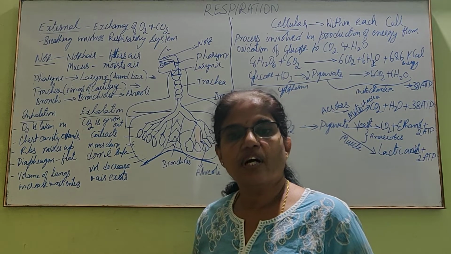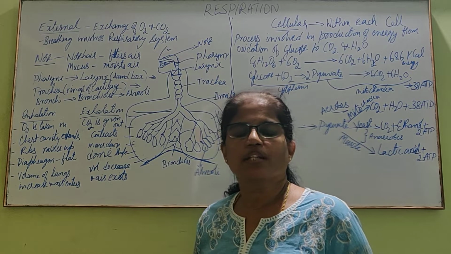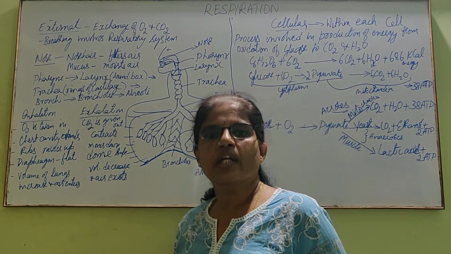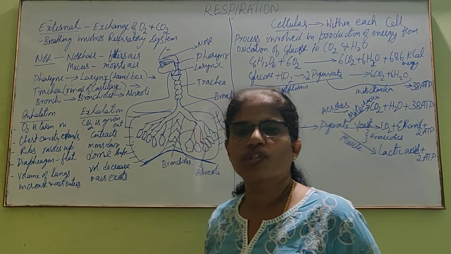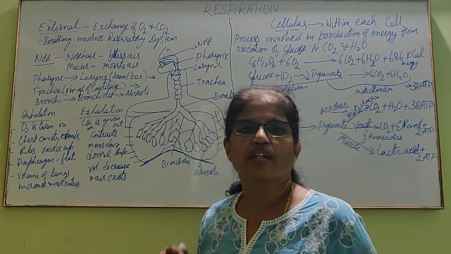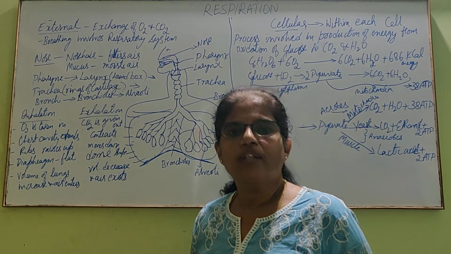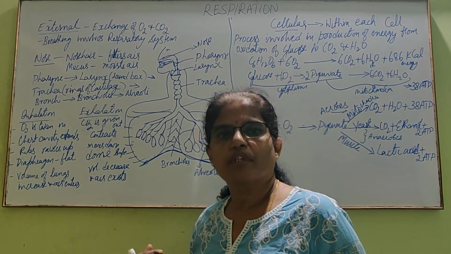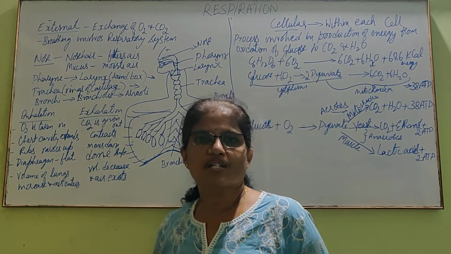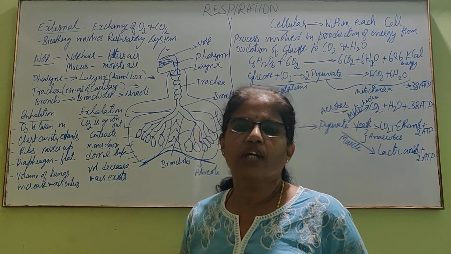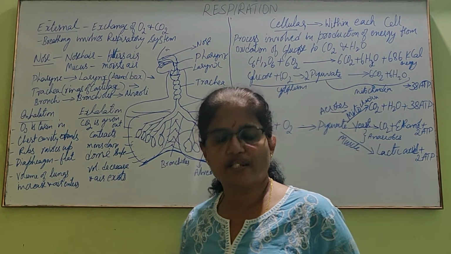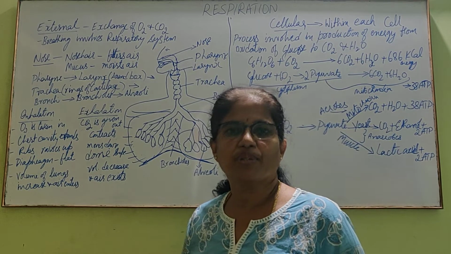We have studied how nutrition happens in plant, that is synthesis of its own food by the process called photosynthesis, how it synthesizes glucose by using carbon dioxide and water in presence of sunlight and chlorophyll, right? That glucose gets transported to different parts of the organs and excess glucose is stored as starch in plants. That we have seen. And we have also seen how nutrition happens in unicellular organisms like amoeba and paramecium.